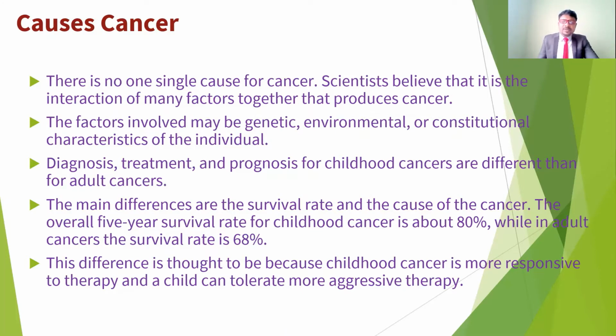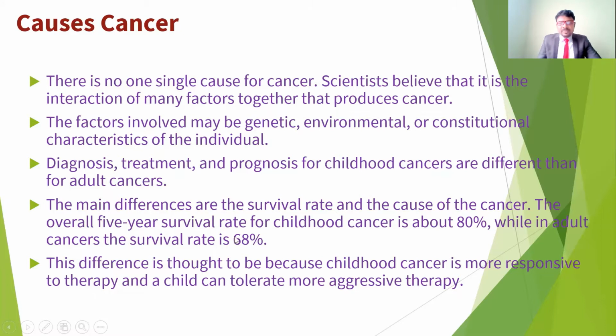Also, the diagnosis, treatment and prognosis for child cancer are different from adult cancer. Many different types of cancers are there. The diagnosis, treatment and prognosis will be totally different between adult cancerous cells and children's cancerous cells, with the main differences being the survival rate and the cause of the cancer.